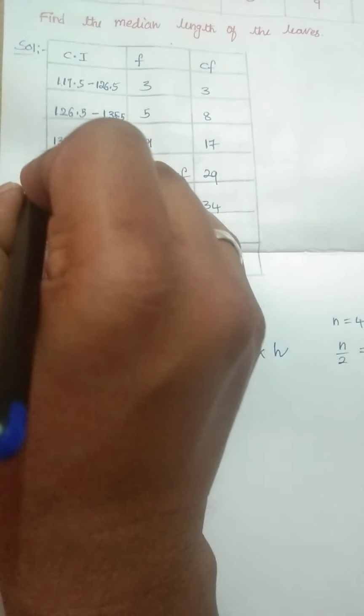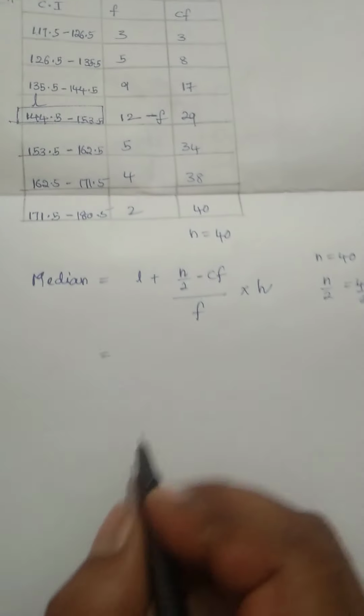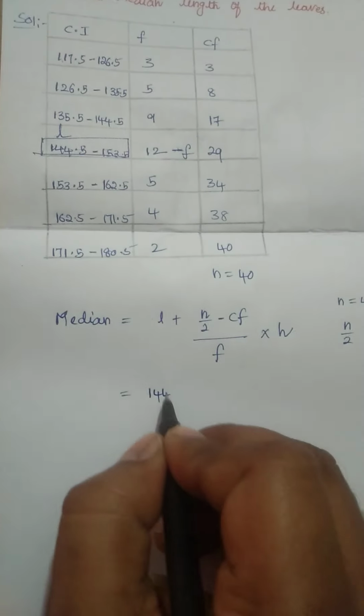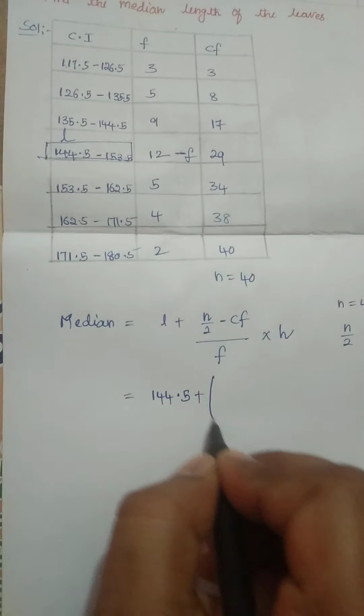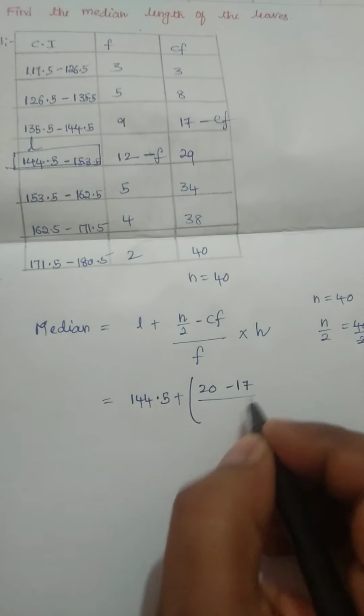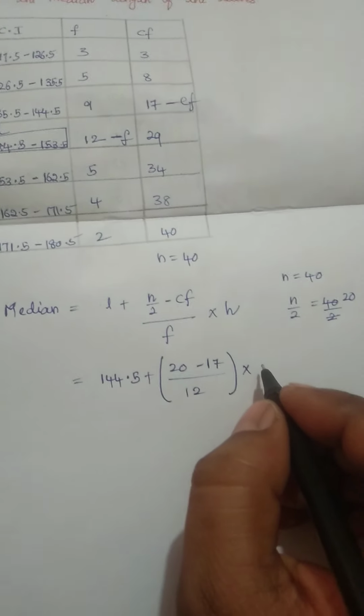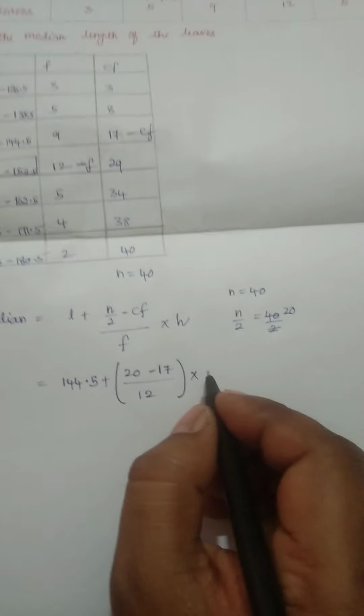This is our frequency, and the corresponding class interval is our median class, and the lower limit is 144.5. 144.5 plus n by 2 value is 20, and our CF is 17, and frequency is 12, and the difference between two successive class intervals is 9, children.